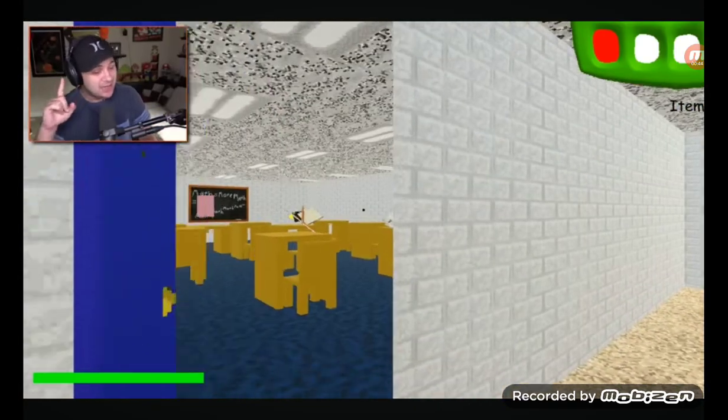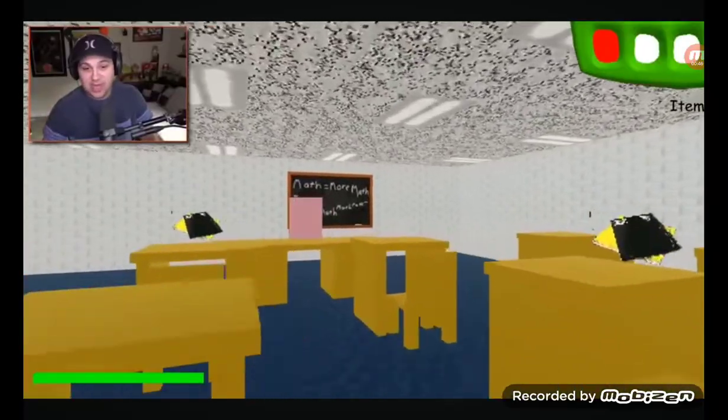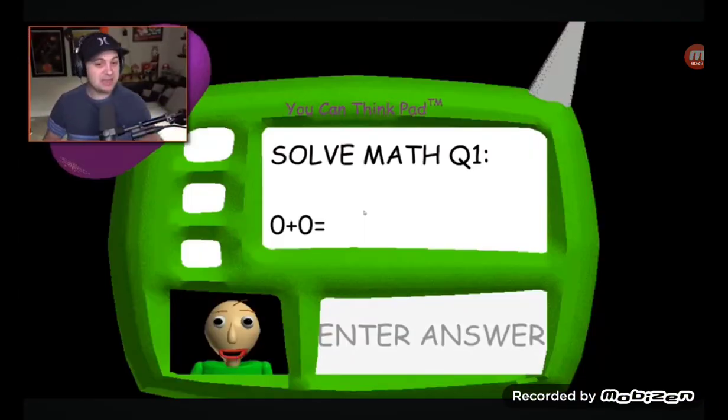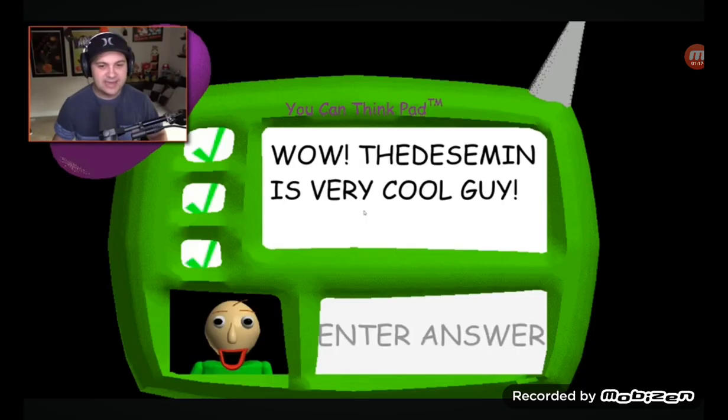very drastic way. So you'll notice here, when I approach this notebook, that these math problems are very, very easy. 0 plus 0. If I ponder on this one for a few seconds, maybe a minute or so, I think I'll be able to figure it out. I think it's 0. 0 plus 0. This one might throw us off a little bit, but I think it's 0. And then 0 plus 0. I was gonna use my calculator, but I think it's 0.